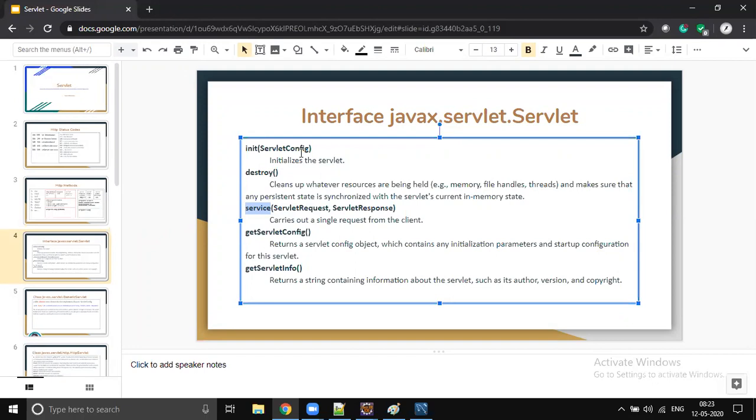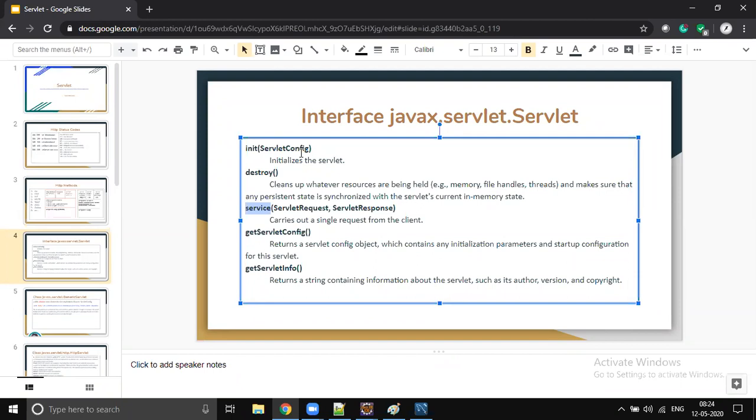So the JVM will create a new servlet request and new servlet response for every request which is coming from the client. Okay, so that client can be anything. That client can be a browser, Postman, curl command, or Java application, .NET application, whatever it is. For every HTTP request received by our server, the server will create one servlet request and one servlet response object. Yeah, servlet request and servlet response objects are created per thread, right?